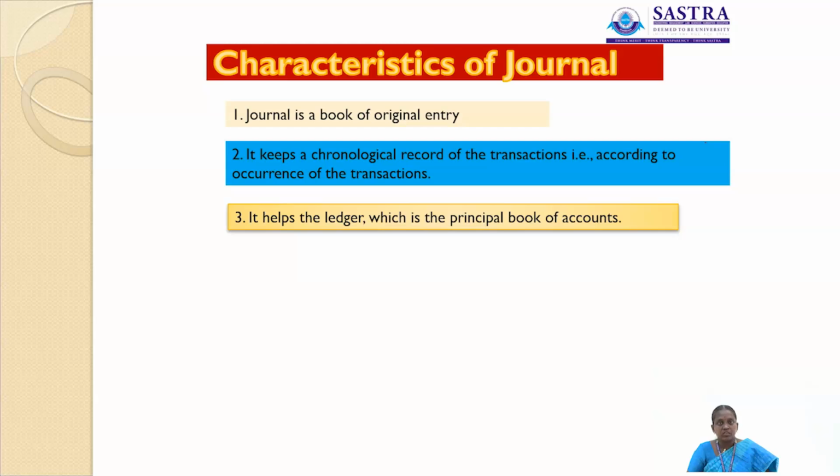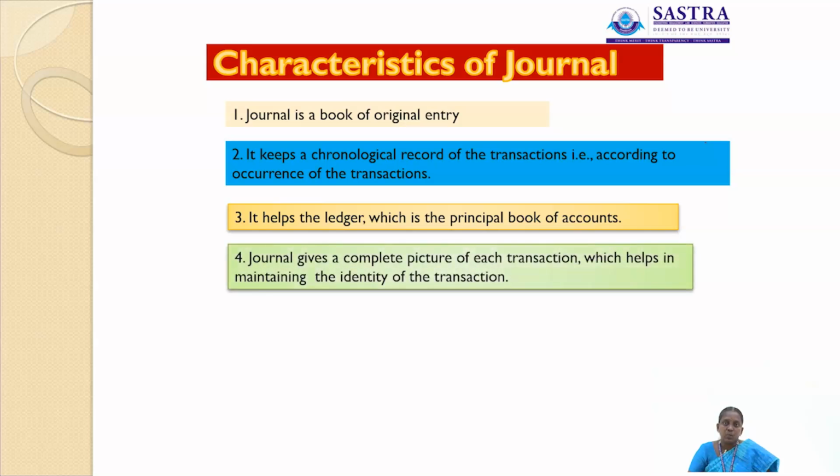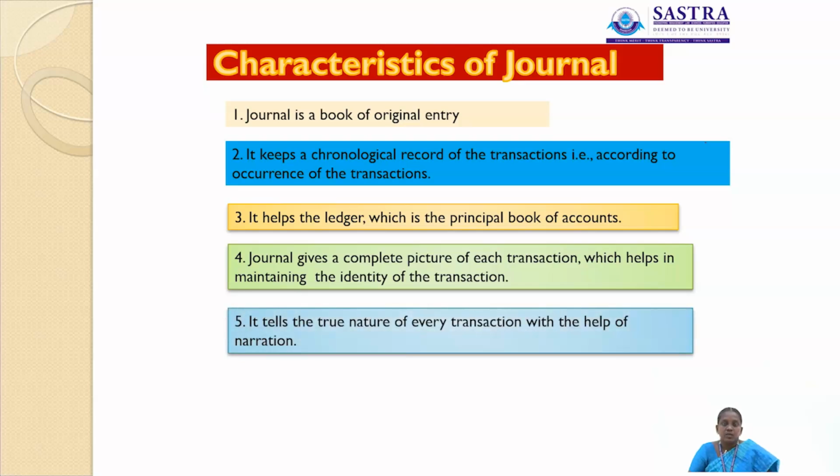Third, it helps the ledger, which is the principal book of accounts. The journal shows a complete picture of each and every transaction, with the nature of each transaction explained with the help of narrations. Narration is nothing but the explanation of the transaction. The journal is also known as the day book.